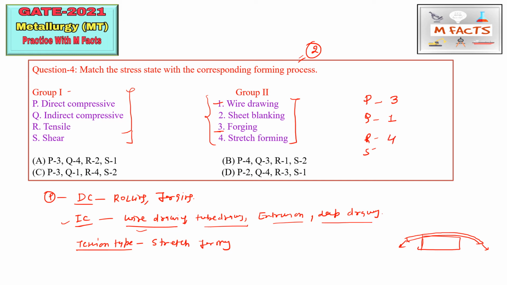And the next is shear. So shear is basically used for cutting. Shear stress is basically used for cutting, or you may say in another way, sheet blanking. Okay, sheet blanking is another example. So S we can match with 2. So the code is 3142. So the options which start with anything other than 3 we can cross out. So option B is wrong, D is wrong, and here A is 3 4, but we have 3 1, so A is also wrong. C is correct. Okay, so this is how we can do the matching type of question in the exam.